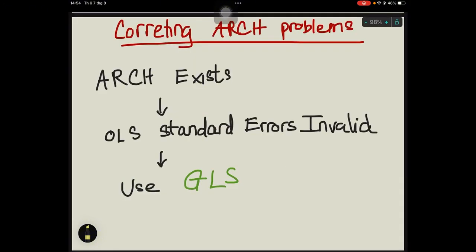So, why does ARCH matter statistically? Because ordinary least squares assumes constant variance. When variance changes over time, the standard errors of regression coefficients become unreliable. That means hypothesis tests may be misleading. A coefficient may appear statistically significant when it is not, or the opposite. To correct these problems, analysts can use methods such as generalized least squares, or GLS. The objective is to adjust the estimation process so that statistical inference becomes reliable again.